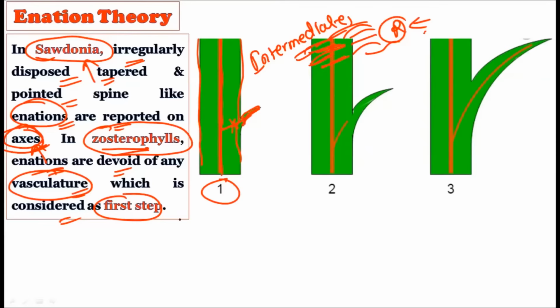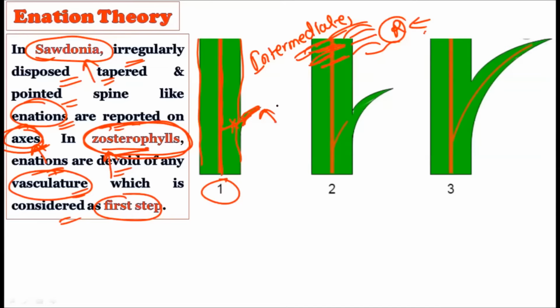So the vascular system going right from the middle of the axis does not show any connection towards the earlier enations, which were found in Zosterophyllum. You should carefully remember the example, that is Zosterophyllum, which shows the presence of enations but does not show any type of vasculature. That means the central vascular system is not connected to the leaves. This is considered as the first step in the evolution of microphyllous leaves, because these microphyllous leaves earlier originated as enations which do not have a vascular connection, hence they are described as non-vascularized structures.